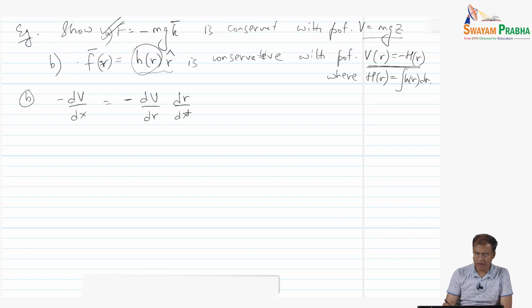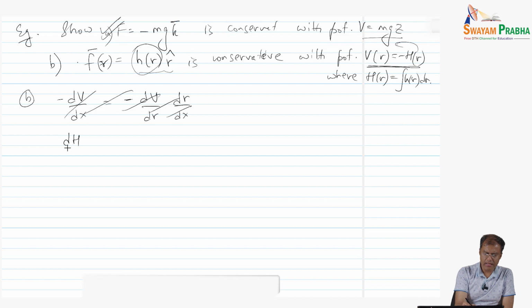Well, let us not start from this point, otherwise we might get lost. The other way is we start from the opposite end. So let us find dH dx. So dH dx is dH dr times dr dx, by the chain rule.